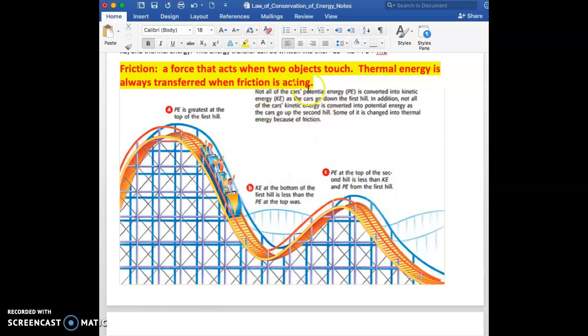Okay, so this is an important line right up here. It's part of the diagram, so you're not going to be able to highlight this. It says not all of the car's potential energy is converted into kinetic energy as the car goes down the first hill. In addition, not all of the car's kinetic energy is converted into potential energy as the car goes back up the second hill. Some of it is changed into thermal energy because of friction.